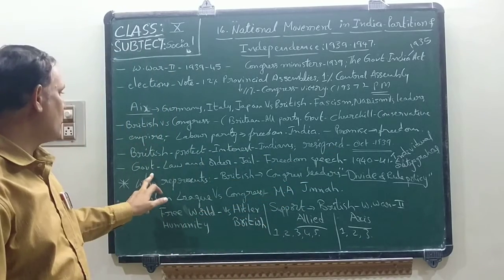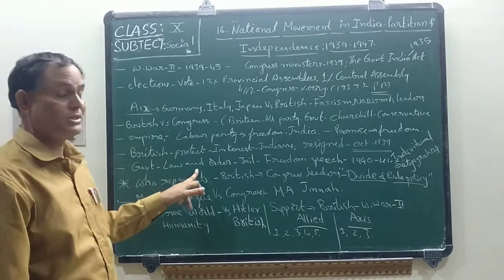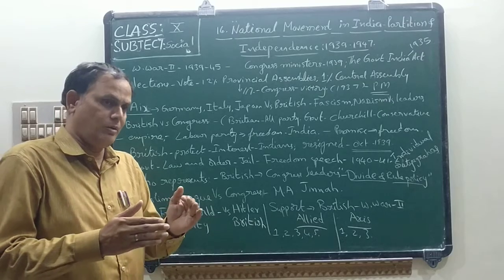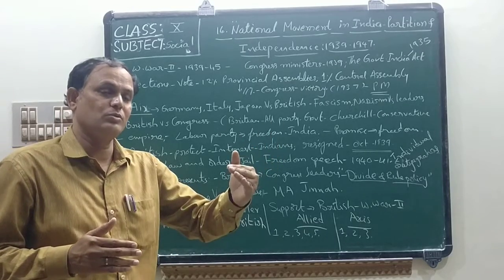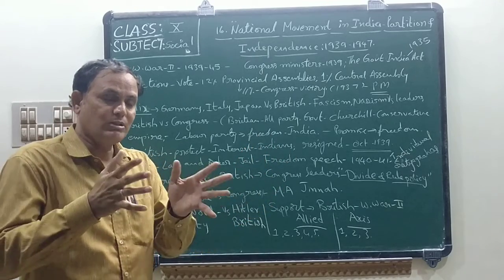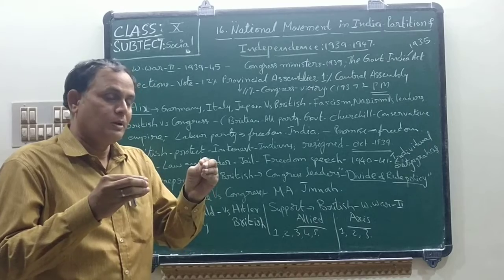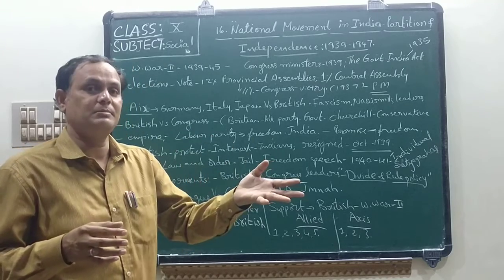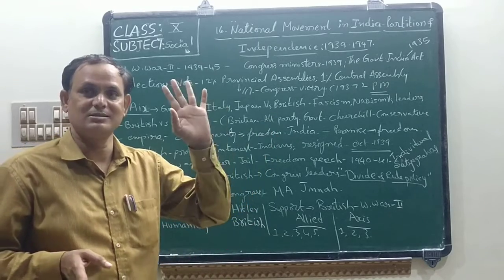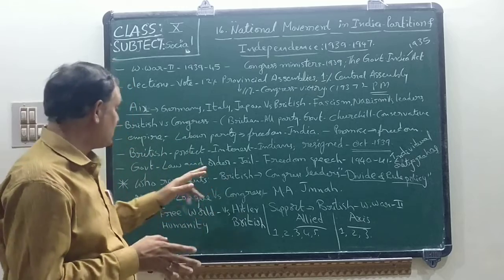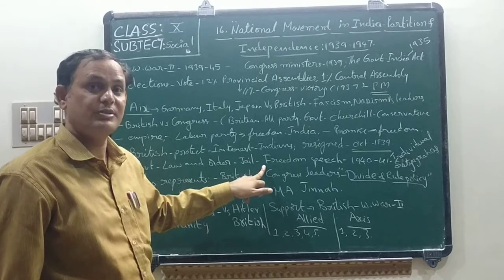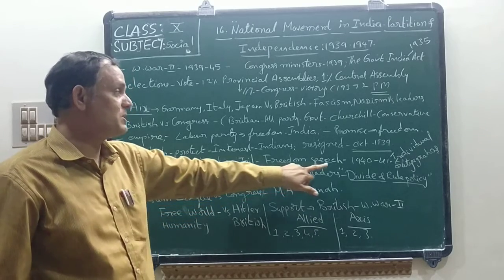Next, children, the government also passed one act. What is that? They passed a law under which, if anybody among the Indians opposed the British, they had the right of imprisonment of our Indians. That means they would simply send them to jail. So that right was also passed by the British government. But our Indians always wanted freedom. Okay, children. Next, freedom of speech was also banned.